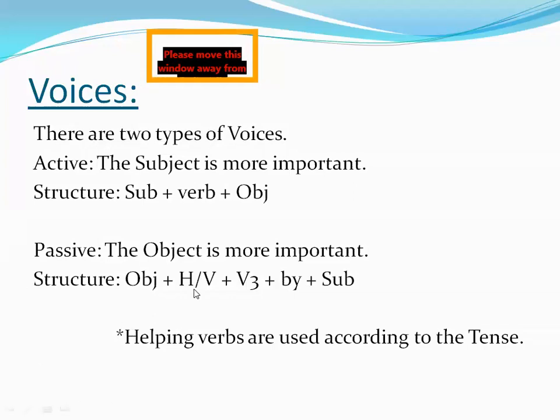and then the helping verb will be there. Whatever is the verb over here, you will use the helping verb according to the tense. But you have to put the main verb in past participle form. V3 will be after the auxiliary verb. Then you have to use by and then subject. By is with the subject. Don't think that they are individual. अगर हम subject को put कर रहे हैं, then we have to use by. If we are not using subject, then there is no need to use by over here. Okay.